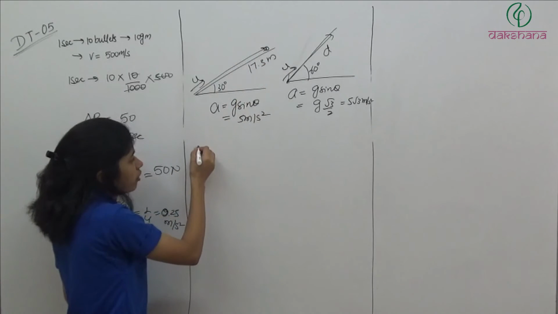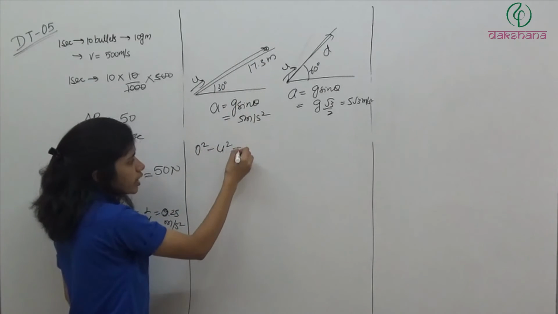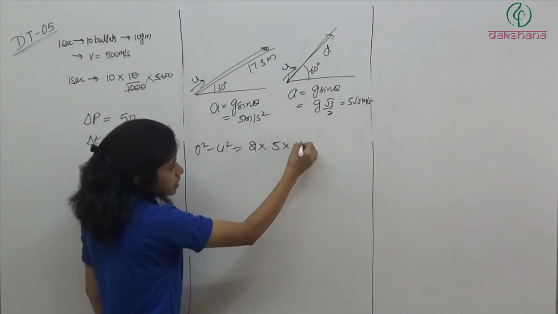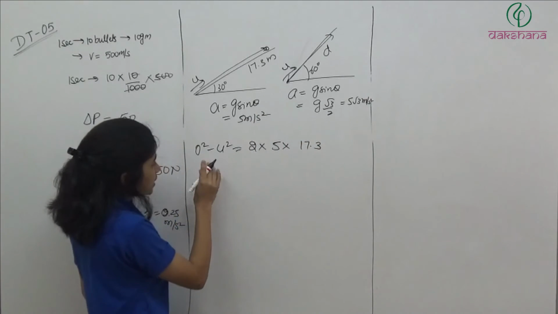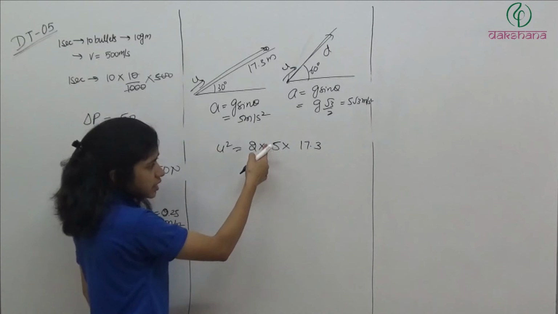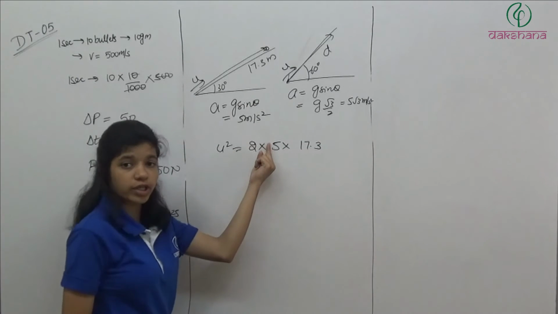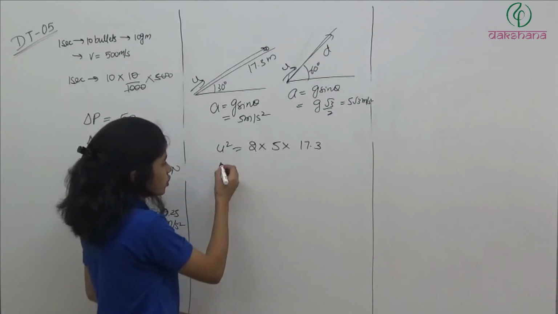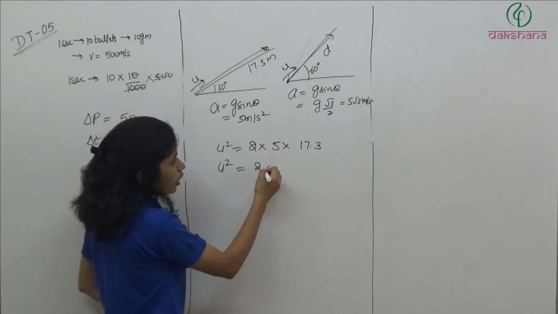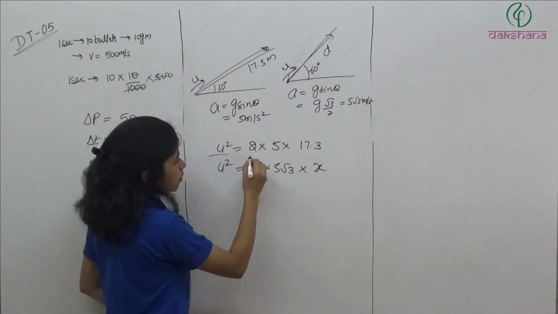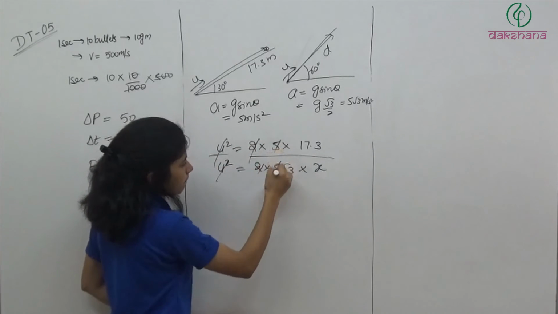So here we have 0 square minus u square is equal to 2 into a is how much? 5 into s is in this case 17.3, and in next case just remove it and acceleration will be opposite to the direction of motion. So यहाँ पे minus minus भी cancel हो जाएगा. So u square is equal to 2 into 5 root 3 into x. So simply divide it, you will get it.